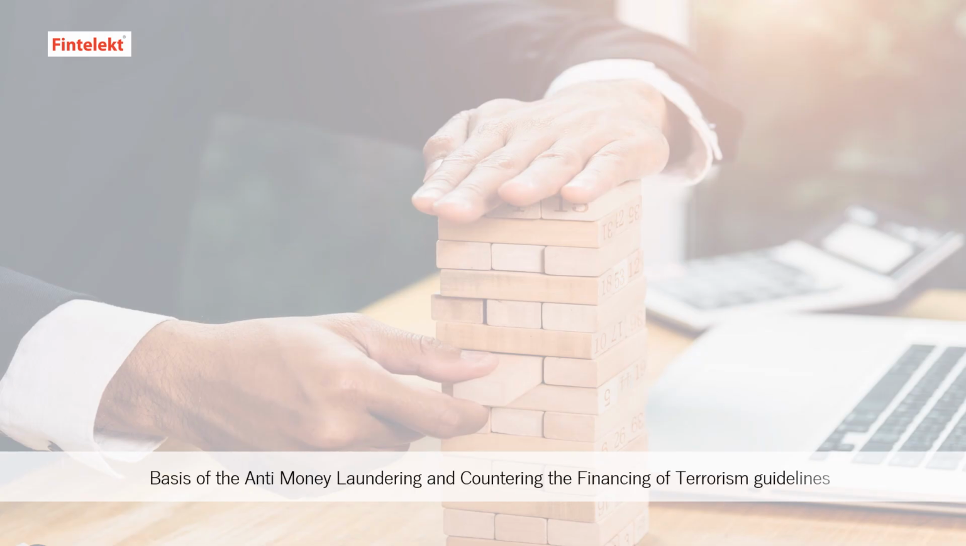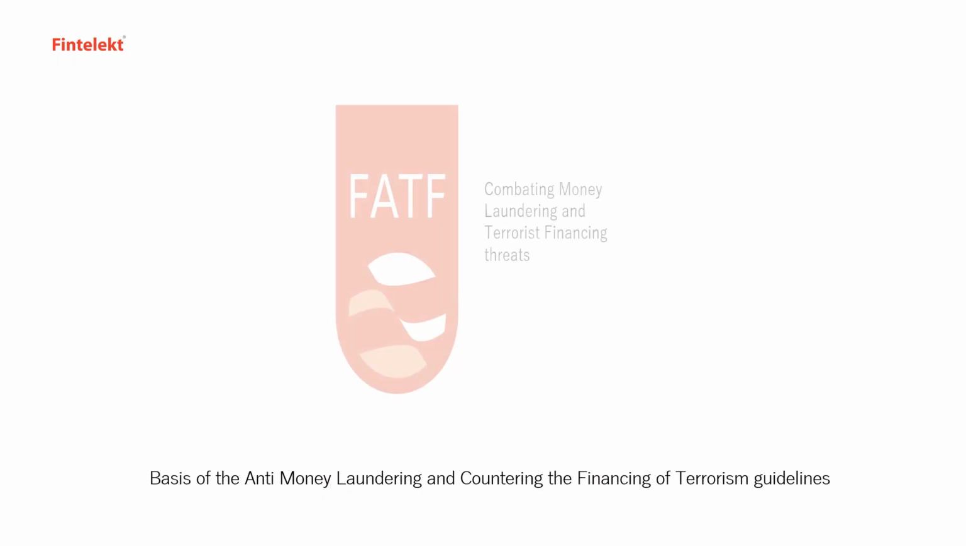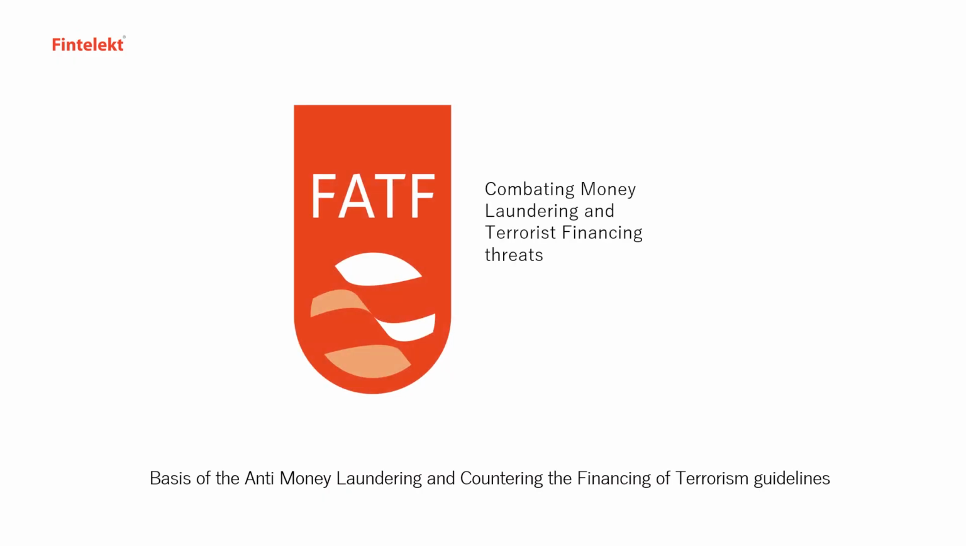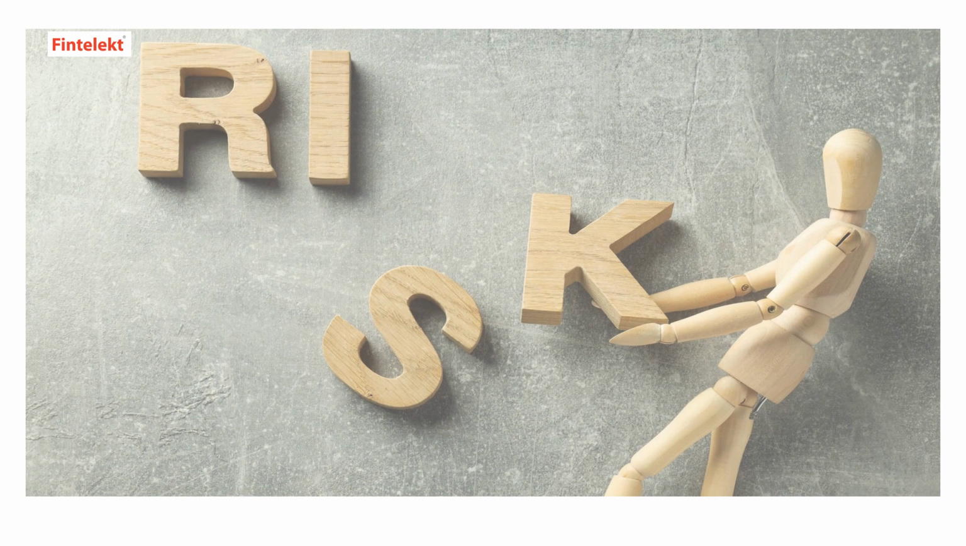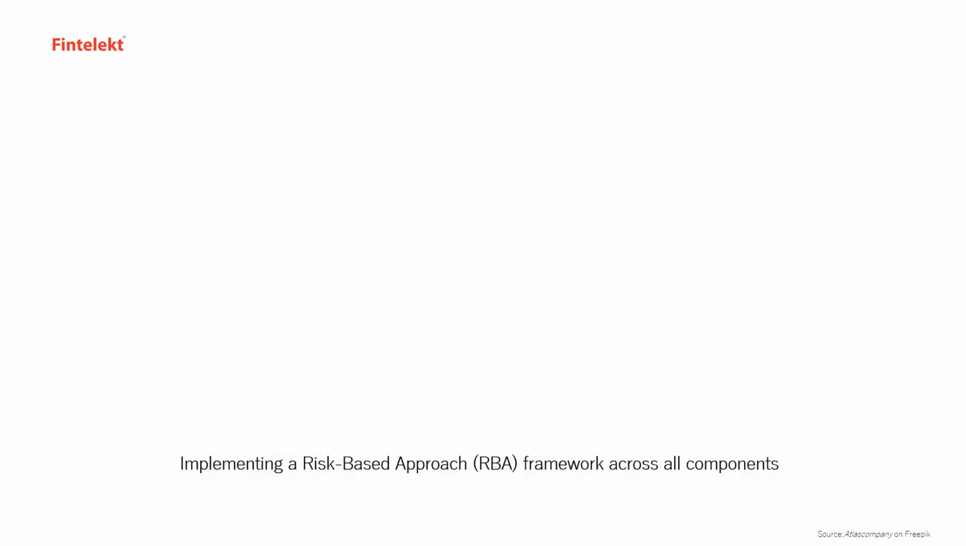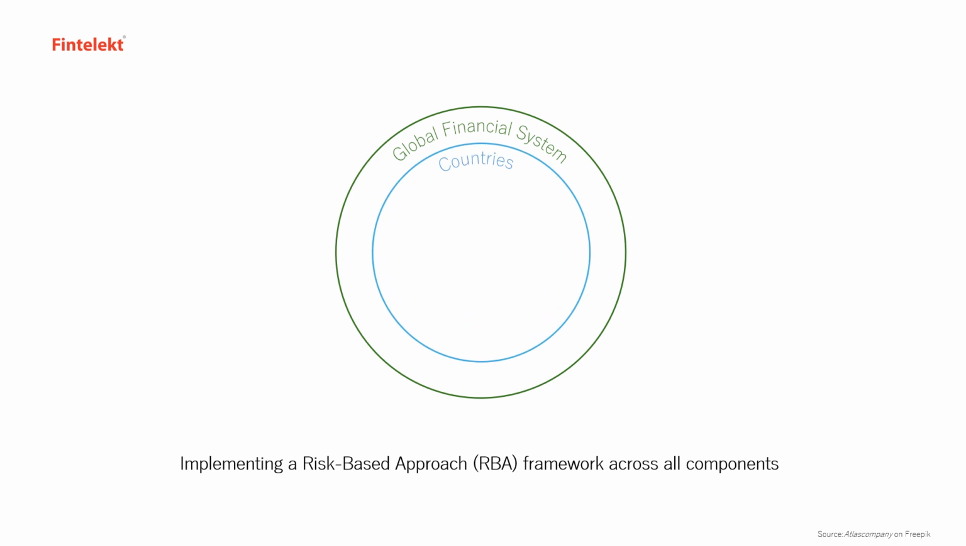Recommendation 1 forms the basis of the Anti-Money Laundering and Countering the Financing of Terrorism guidelines laid down by the FATF for combating money laundering, or ML, and terrorist financing, or TF, threats. This recommendation provides detailed guidelines for implementing a risk-based approach (RBA) framework across all components of the global financial system, including countries, financial institutions, and reporting entities.